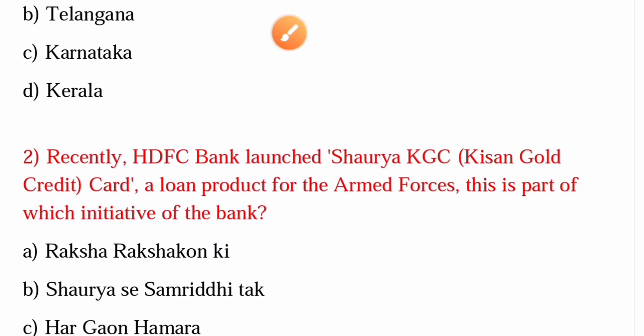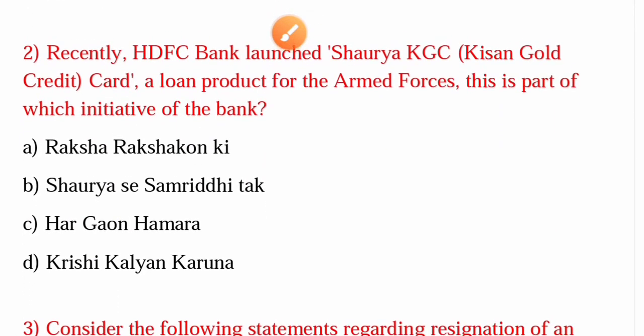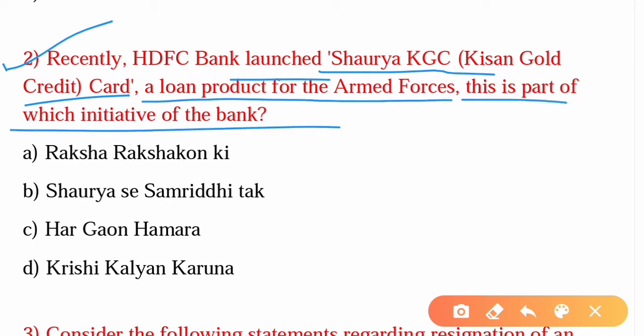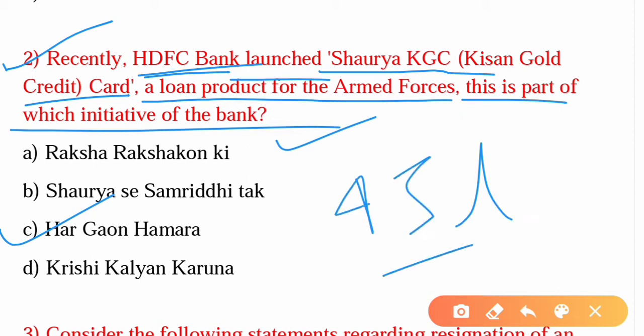Alright, moving on to the second question. Recently, HDFC Bank launched Shaurya KGC Kisan Gold Credit Card, a loan product for the armed forces. This is part of which initiative of this bank? The answer is option C, Har Gaon Hamara. It is a first of its kind product for over 45 lakh Indian Armed Forces personnel.